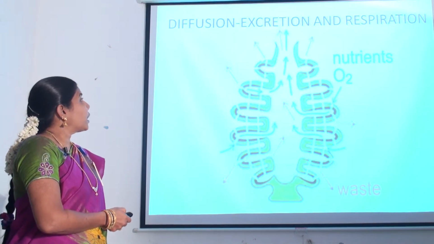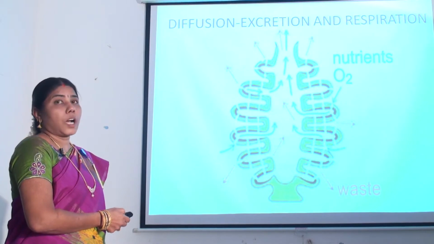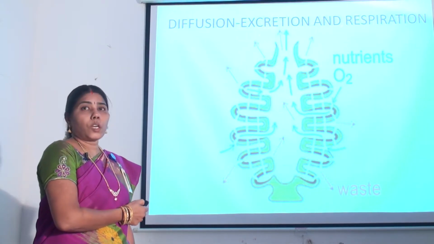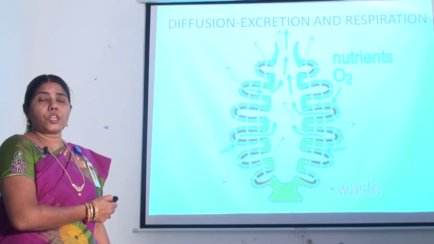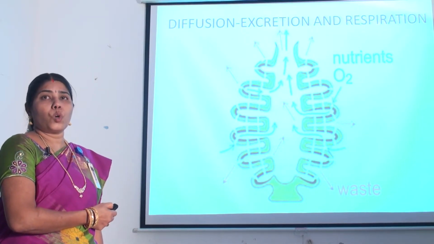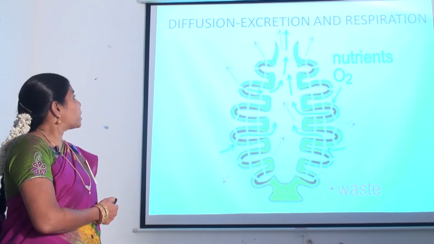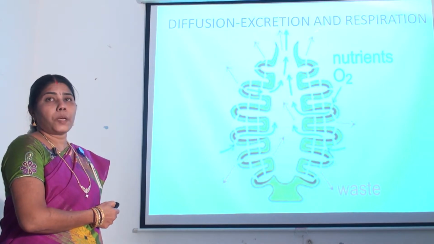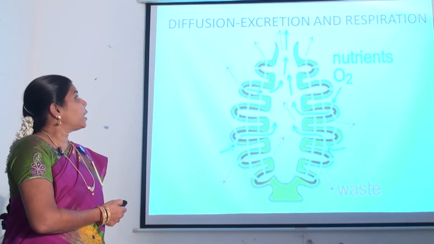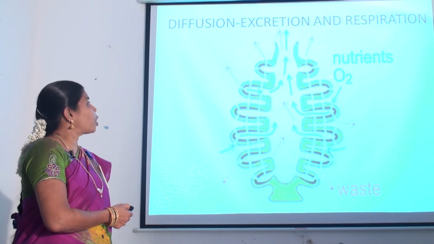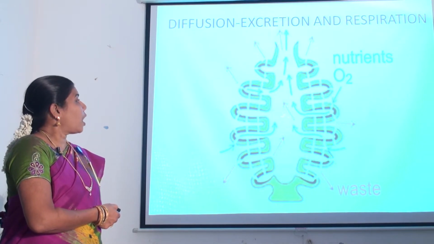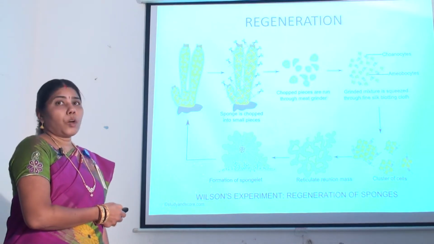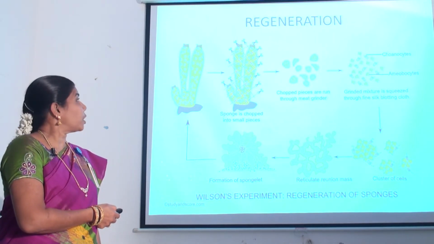Next one, excretion and respiration occur by diffusion. Diffusion means the movement of molecules from the region of higher concentration to the region of lower concentration. In excretion, the nitrogenous waste products and feces are washed out by the water current. In respiration, the cells absorb oxygen from the water current and give out carbon dioxide. They have greater power of regeneration.